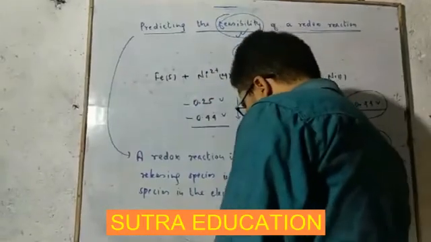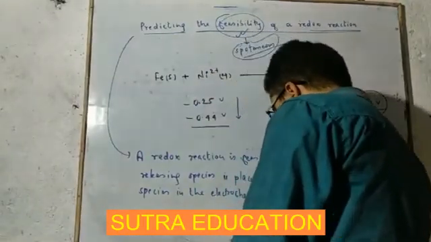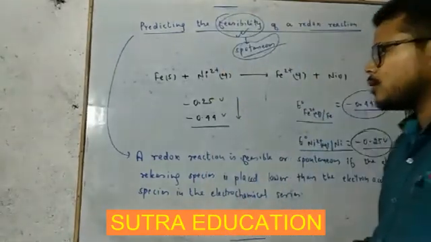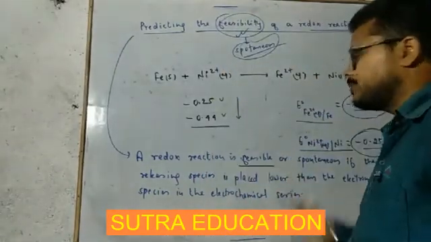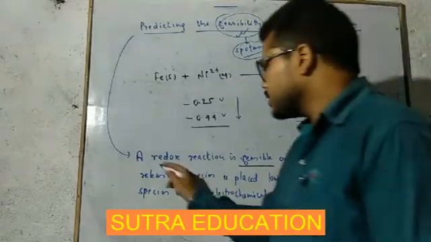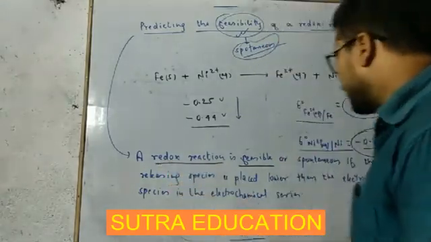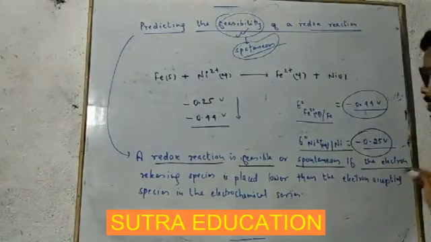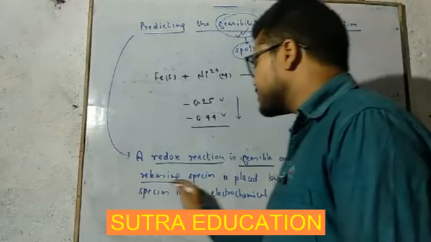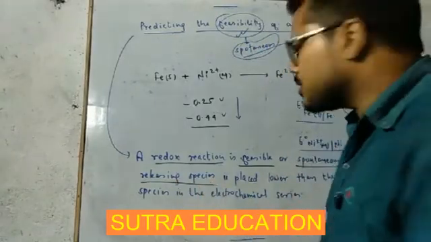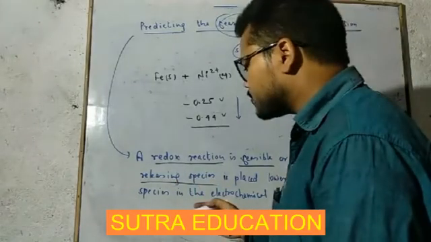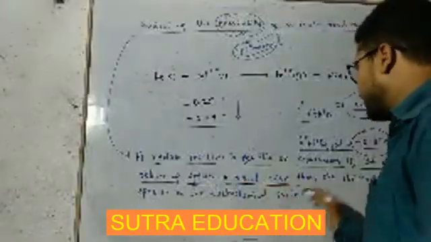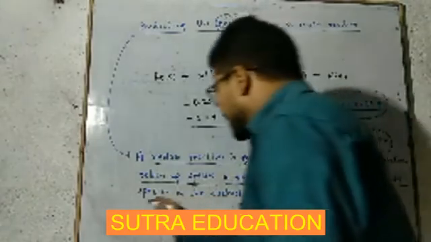What is this? I have written here: a redox reaction is feasible or spontaneous if the electron releasing species is placed lower than the electron accepting species.